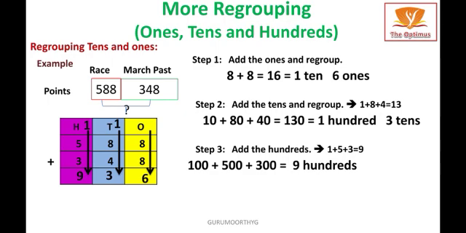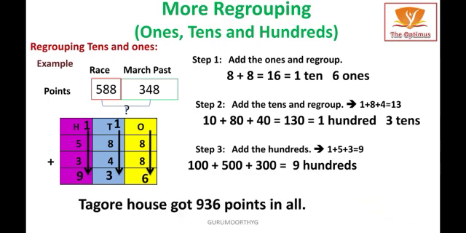Therefore, the total number of points are 588 plus 348 equal to 936. Therefore, Tagore House got 936 points in all.